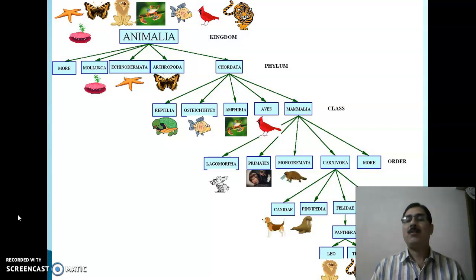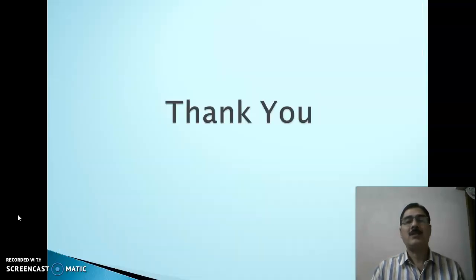And the Felidae include one genus, that is the Panthera, which has two species I have given in the example, Panthera leo, the lion, and Panthera tigris, the tiger. So this is the hierarchical system of classification which we generally follow nowadays.